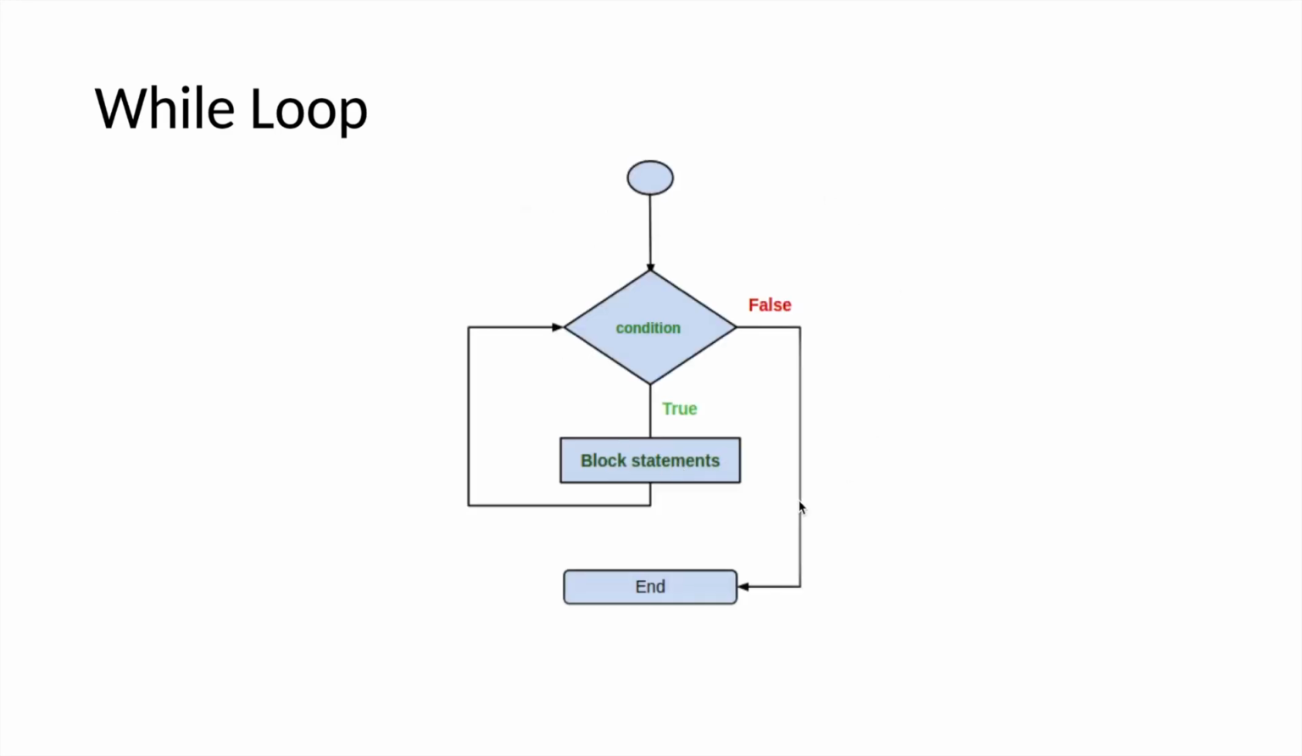This is the flowchart of a while loop. Suppose we have written a condition, that is, while condition. If the condition is true, it will move inside the loop, and whatever block of statements is inside the loop, it will execute. Then again it will go back to the loop and check the condition. So until the condition is true, it will keep on executing the block of statements. If the condition is false, it will go out of the loop and end the while loop. We'll now check the implementation of this in Python by using Jupyter Notebook.